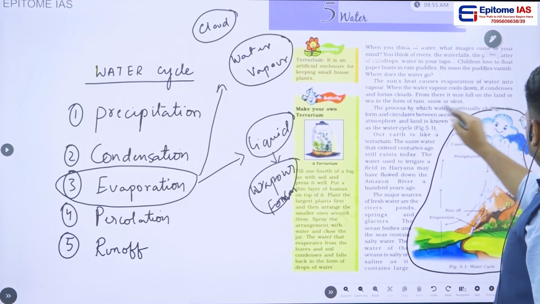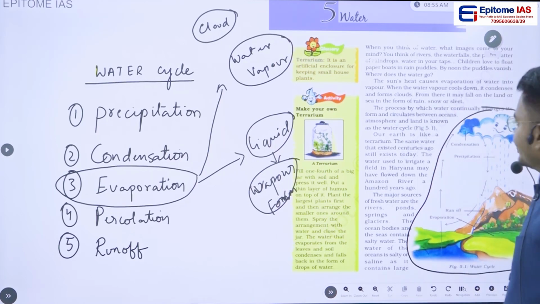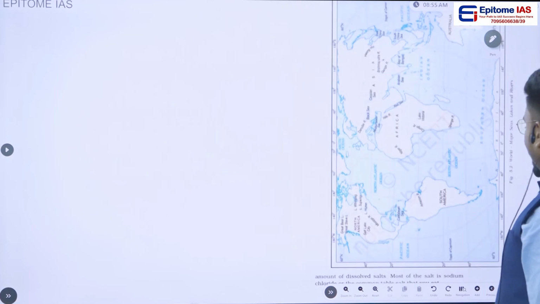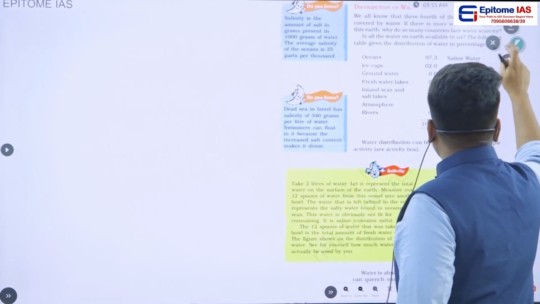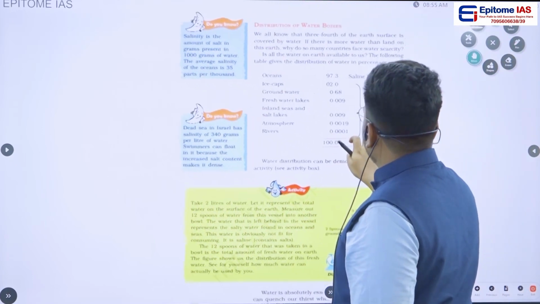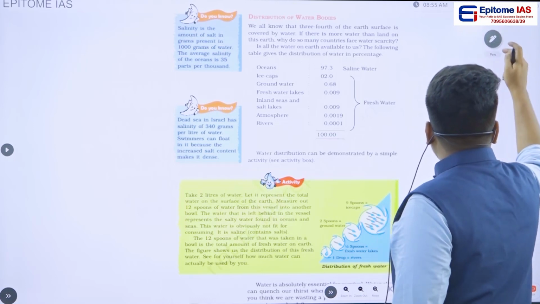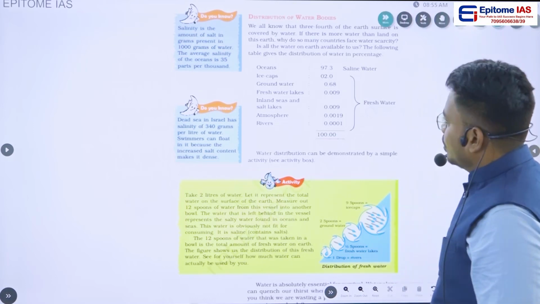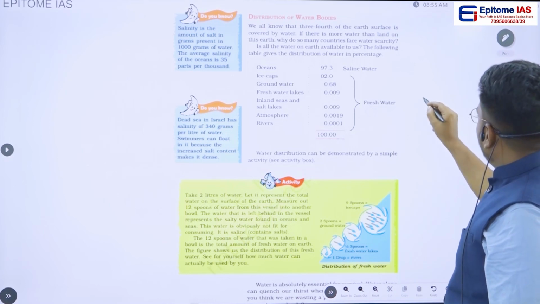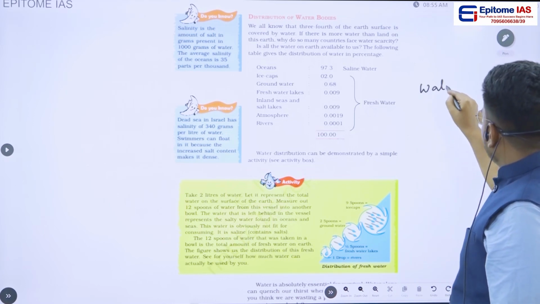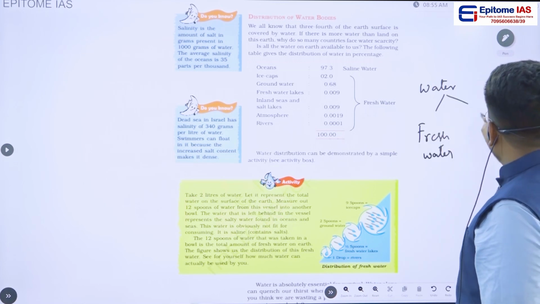So this first paragraph talks about the water cycle and the importance of the water cycle. Then the next important second topic that should be discussed in this chapter is the distribution of water bodies. If you see the distribution of water bodies, the water which is present on the surface of the earth, we can divide into two things. One is fresh water, second one is saline water.